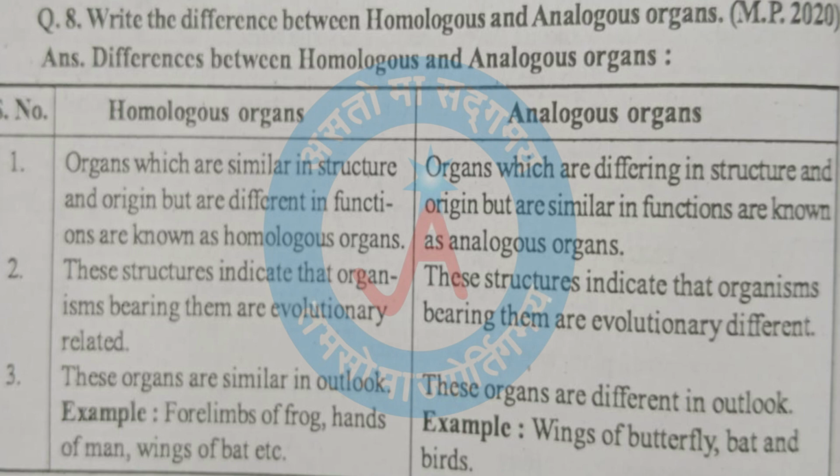Homologous organ, second point. These structures indicate the organisms bearing them are evolutionarily related. Analogous organ, second point. These structures indicate that the organisms bearing them are evolutionarily different. Homologous organs, third point. These organs are similar in outlook. Example, forelimbs of frog, hands of man, wings of bat, etc. Analogous organ, third point. These organs are different in outlook. Example, wings of butterfly, bat and birds.